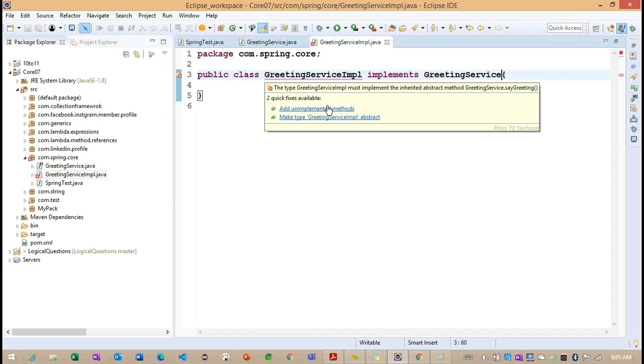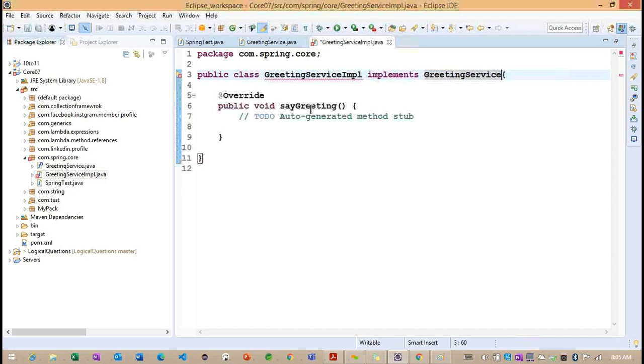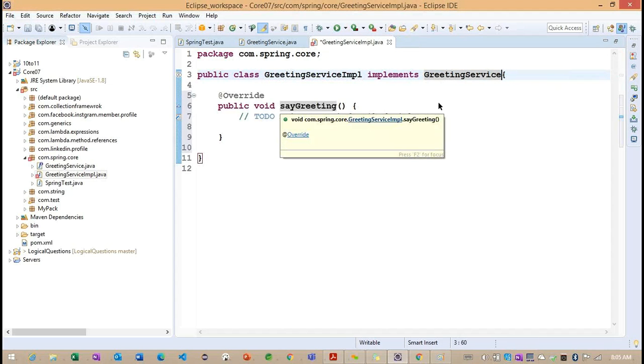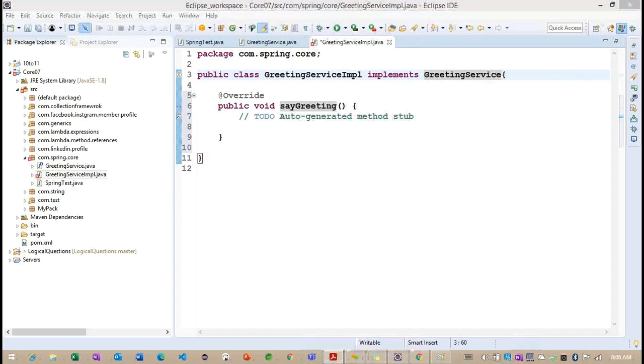Let me save this class. It offers to add unimplemented methods. What is the unimplemented method we have? sayGreeting. Don't confuse here.